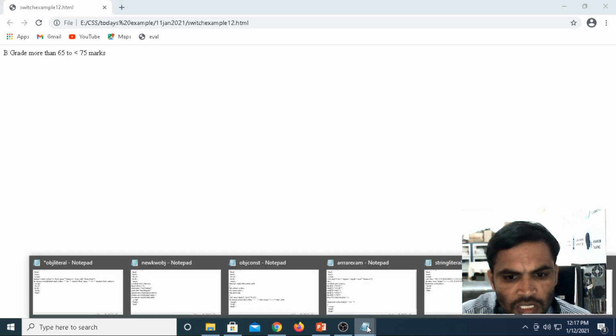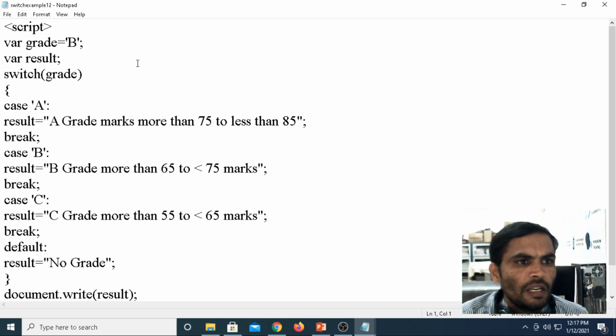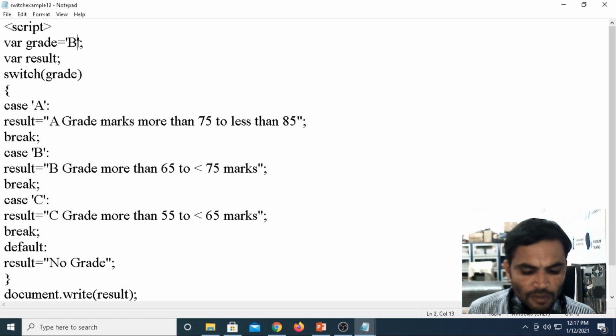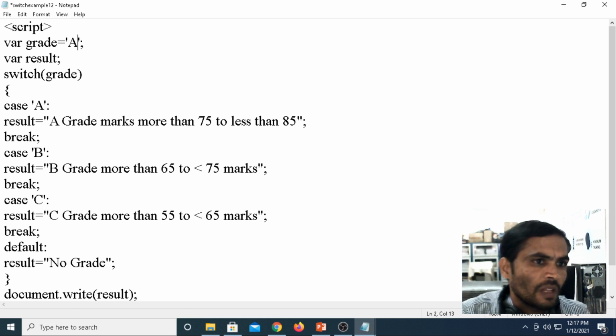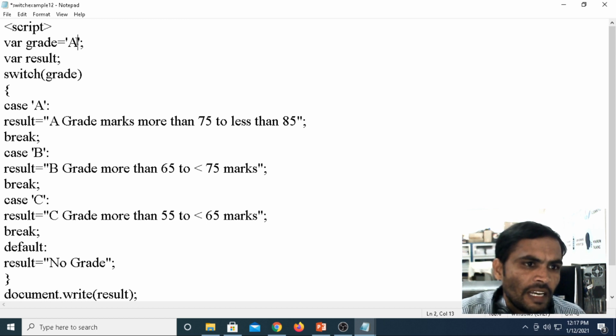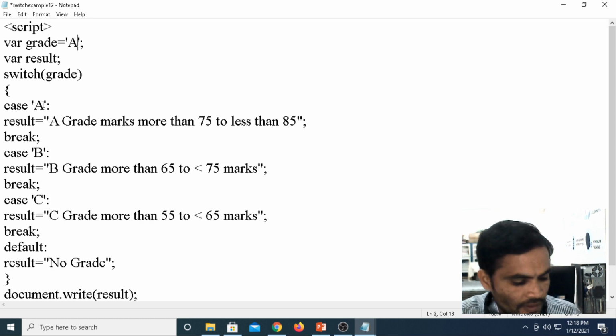Now if you want to see the changes under the switch, see here, the variable name I am declaring as a. Then it is going to the switch, where the expression is a, then it is going to the first case. Under the first case, the variable you declared as a.